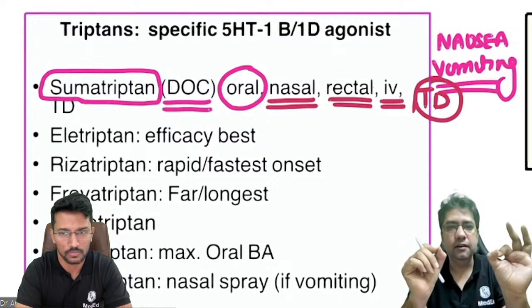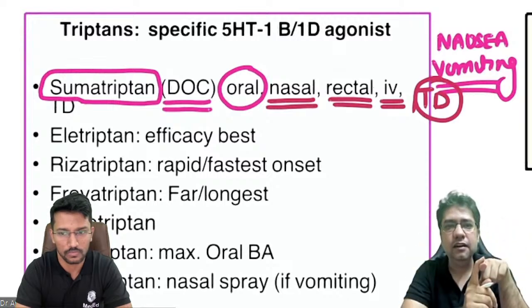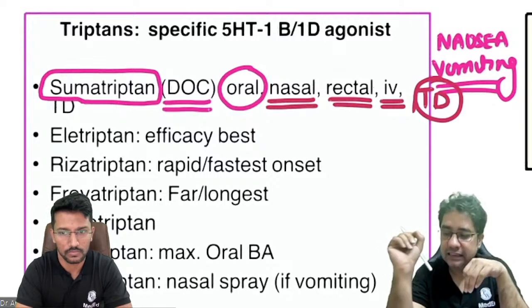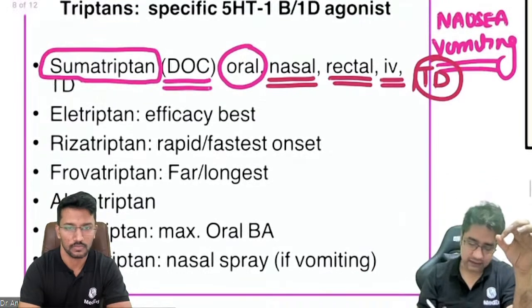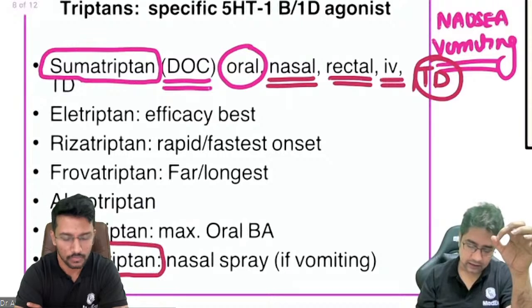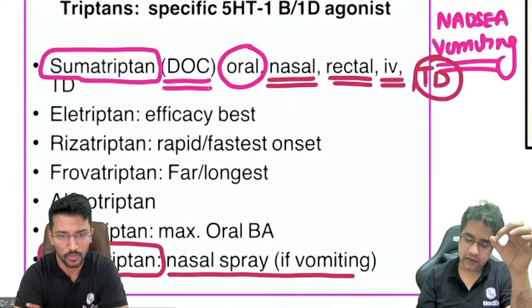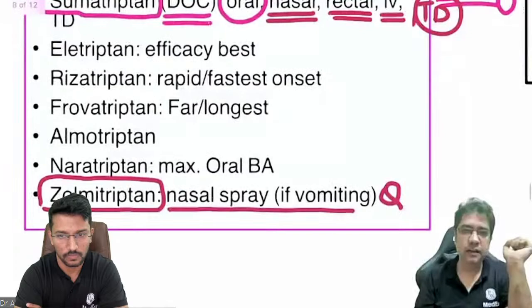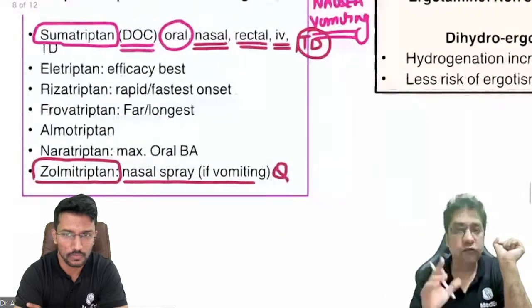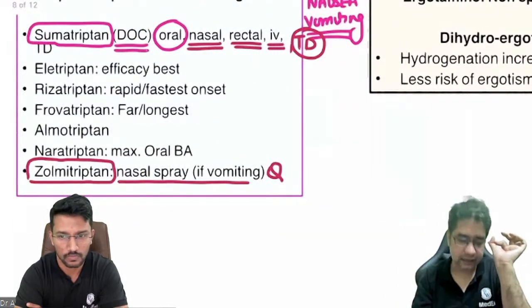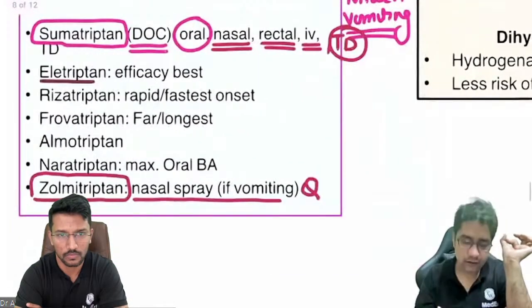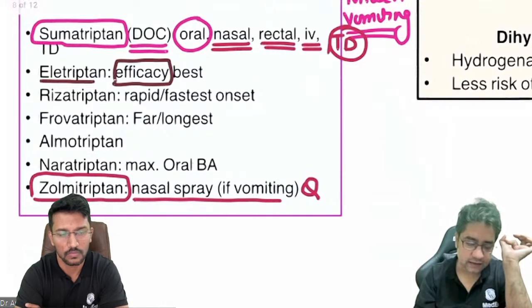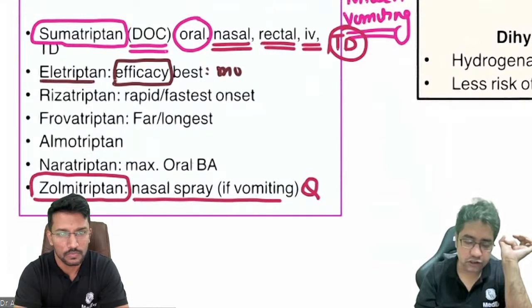Now the question comes, is there any other drug apart from sumatriptan which can be given as a nasal spray? Can we give any other drug as a nasal spray? This is an MCQ. The drug name is zolmitriptan. So when will you give zolmitriptan? When the patient is having vomiting. Now a few one-liners. Remember, eletriptan. E for Eli, it has best efficacy. Best efficacy means most effective.